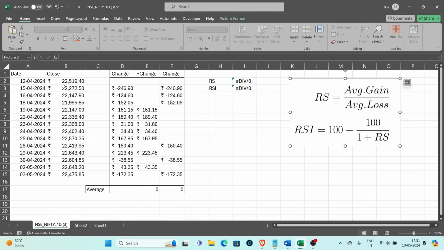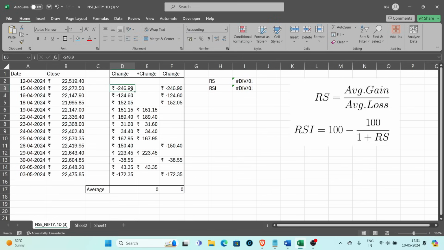Between the close of the 12th and 15th, Nifty changed by 246 points. It went down by 246 points. And these are the daily changes in Nifty. I have categorized these as positive change and negative change. Whenever the market has gone down, that comes under negative change, and whenever the market has gone up, that comes under positive change. You can see right over here, all the gain days are put on one side and all the loss-making days are put on the other side. The next step in our process is to calculate the averages, so average gain and average loss, right?